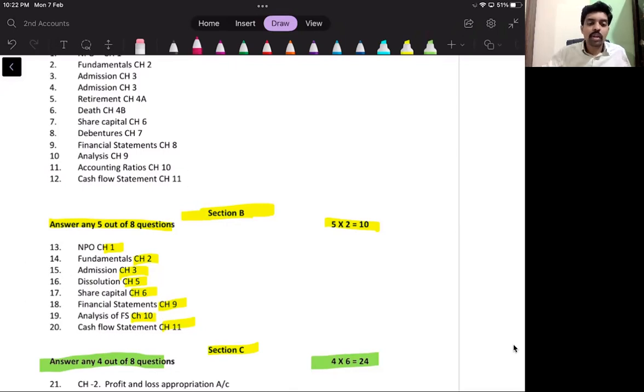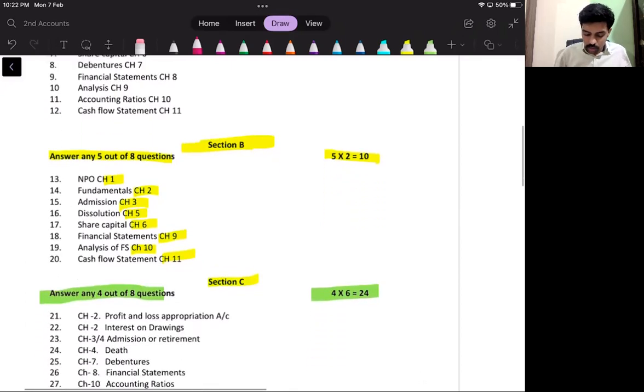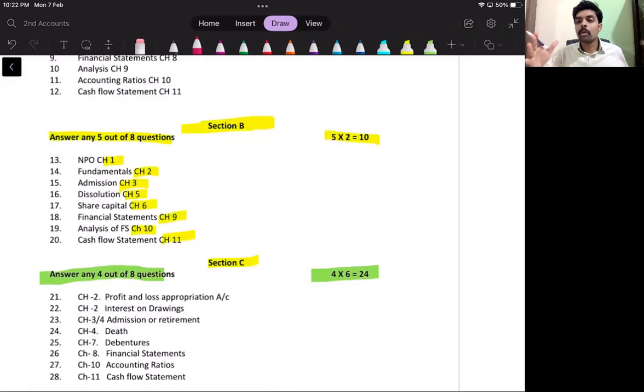Now, question number 21 will be from chapter 2, that is profit and loss appropriation account. So recollect the format. P&L appropriation account, debit side, you will write all the expenses, right? Interest on capital, salary, commission, interest on loan. So go to the second chapter, look at your question bank, you will find 4 questions based on P&L appropriation account.